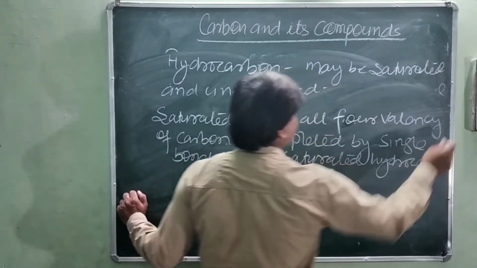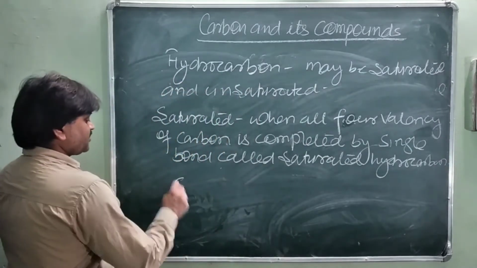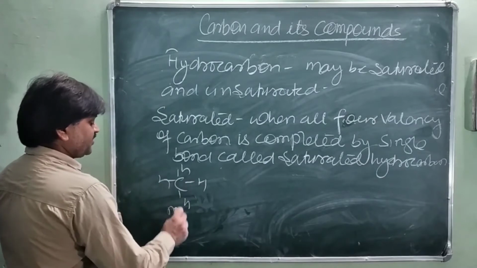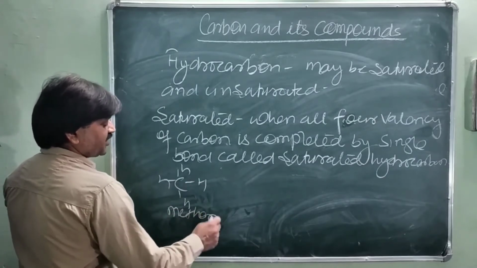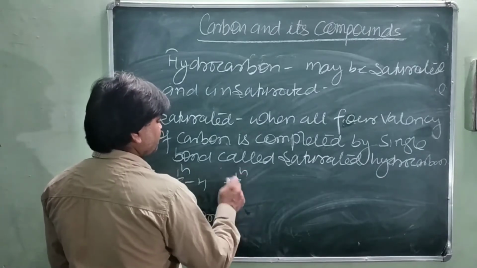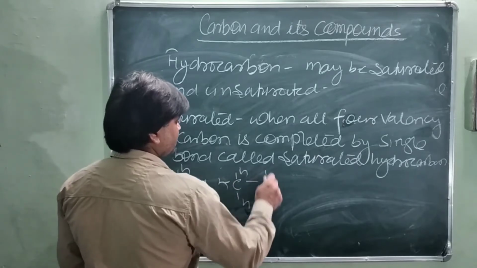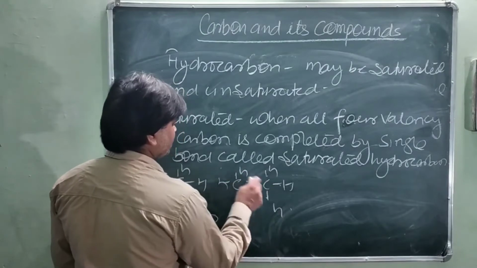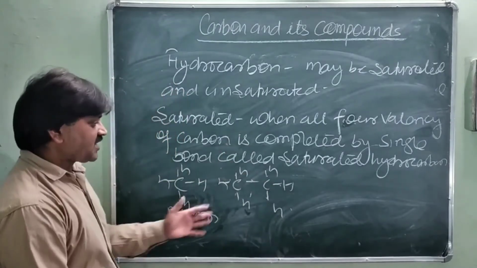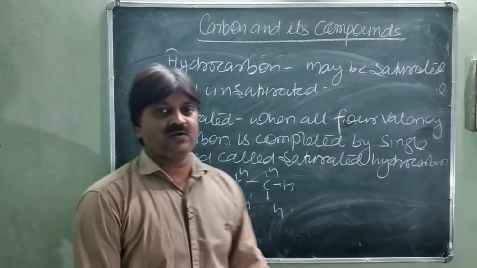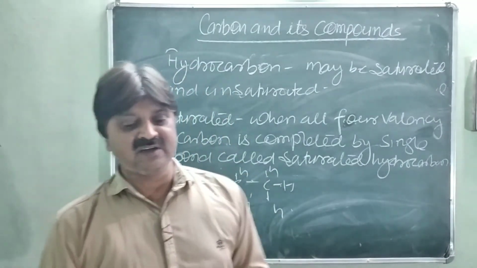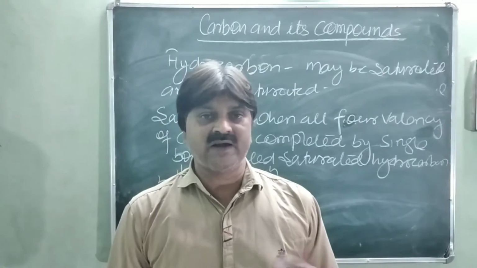Saturated hydrocarbon, for example methane, CH4, with single bonds. The next member is ethane, C2H6. You can see all four valencies of carbon, 1, 2, 3, 4, are single bonds. So this type of hydrocarbon is called saturated. Saturated means all four valencies are completed by single bonds.